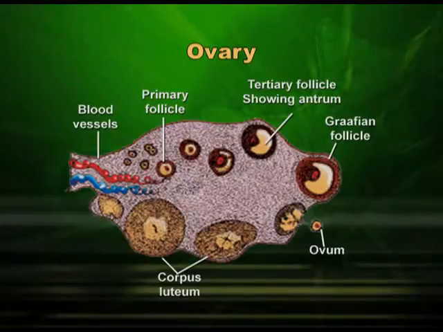In this slide you can see a section of the ovary, and as I have already told you, the ovary is filled with many follicles. We call them ovarian follicles. Now, these ovarian follicles will be at various stages of growth. Some are immature, some are developing, and 1 or 2 may be fully developed.